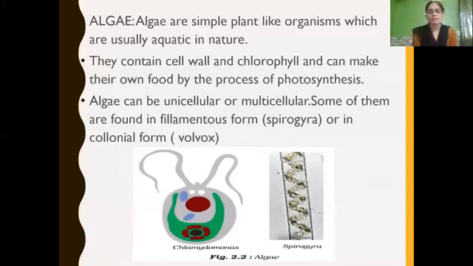And now, children, till now we have learned about the different groups. First we learned about bacteria, then fungi, then protozoans, and now the fourth group we are going to learn about is algae. Algae are simple, again plant-like organisms which are usually aquatic in nature. If you see a pond or any water resource, the brown, green colored layer on the surface of water is nothing but algae.